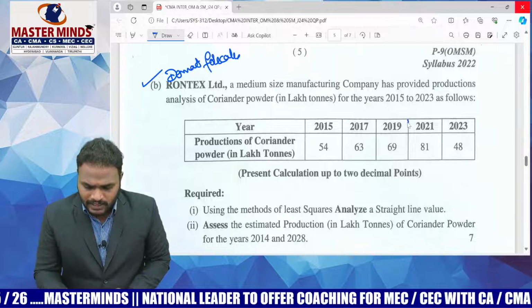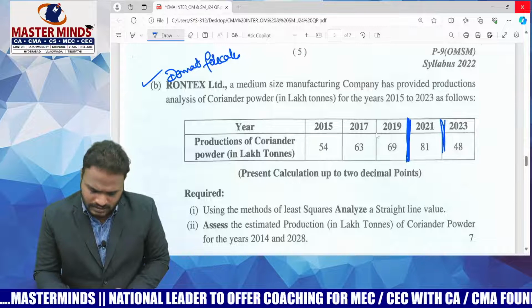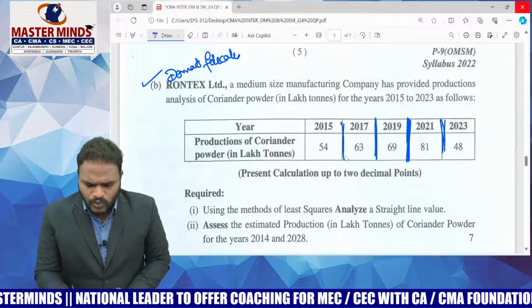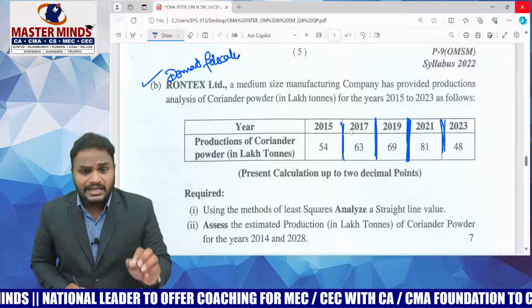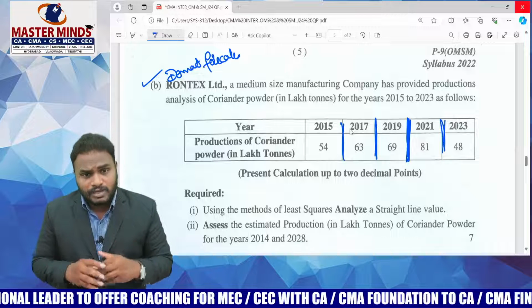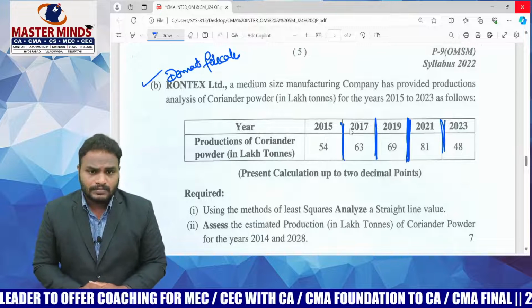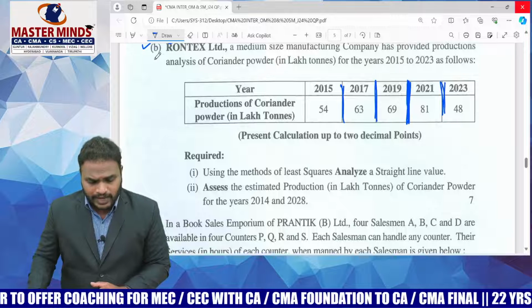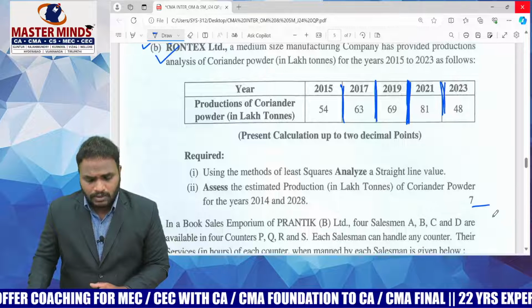Sir, here some of the years are missing. Yes, yes. A student who listened to the class more attentively can easily answer this question. Why? Because this concept is covered in our Masterminds material. This is also a direct question. How many marks? 7 marks.